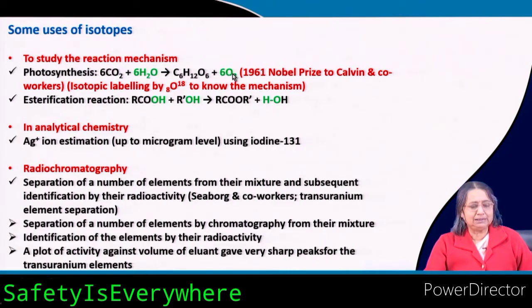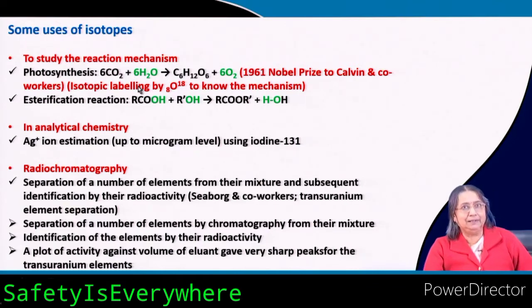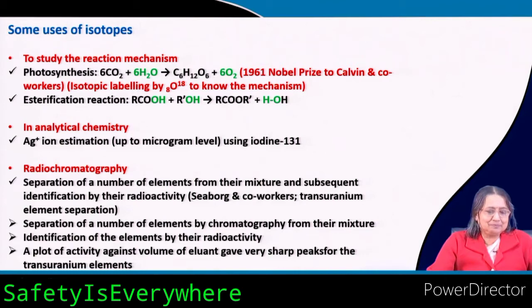And if you see there is no O18, even though you used water labeled with O18, then you will understand that this oxygen is coming from carbon dioxide. This experiment is called isotopic labeling. Interesting.